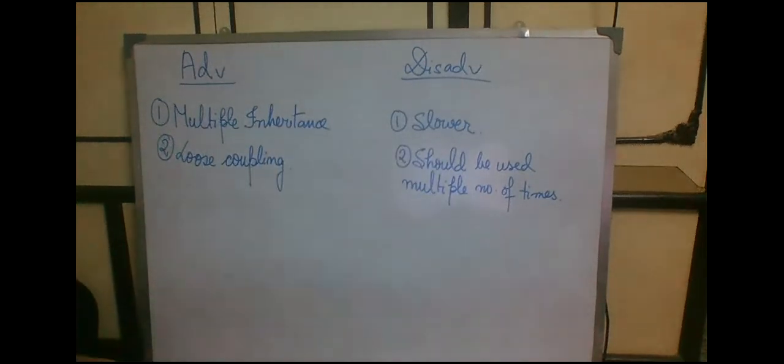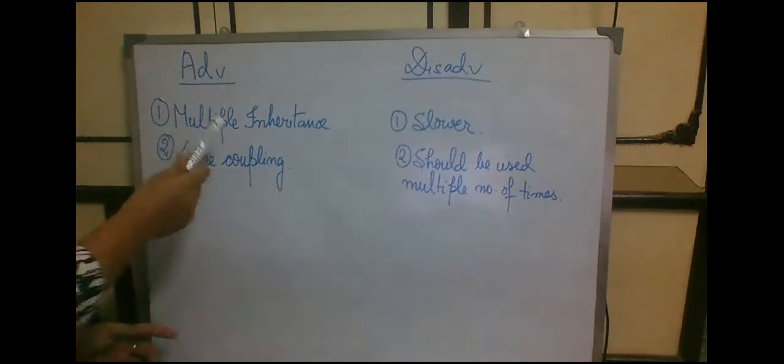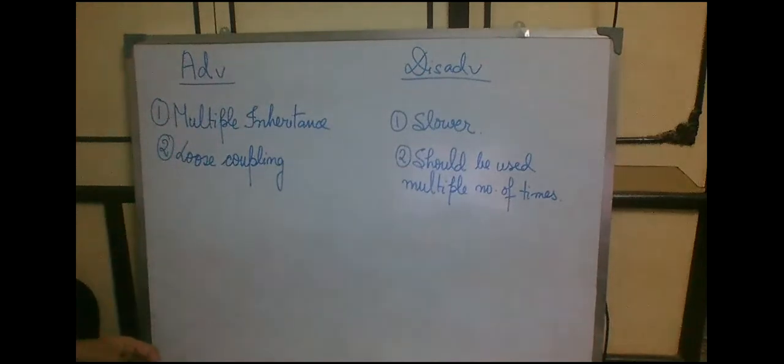What are the advantages? Obviously, multiple inheritance. The first point you should always remember about the advantage of an interface is that it helps us implement the concept of multiple inheritance, which is otherwise not possible in Java using the extends keyword. I'm repeating it again and again, so please note it down.